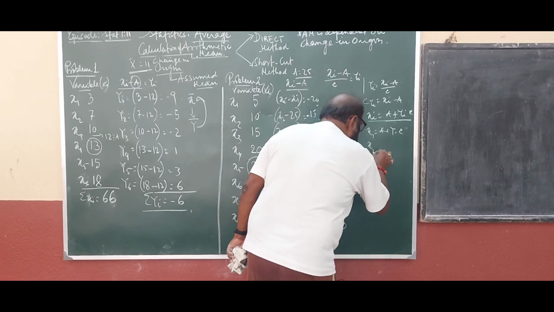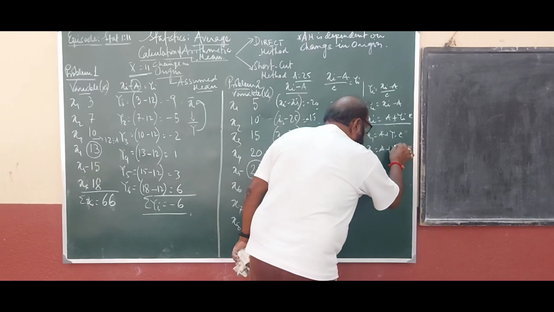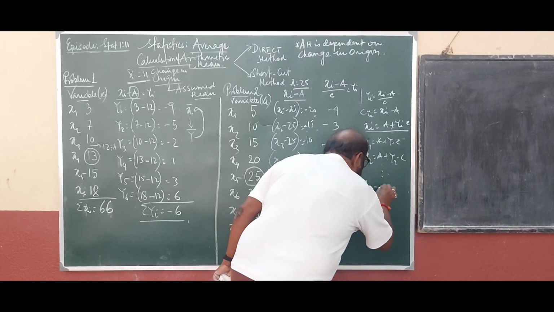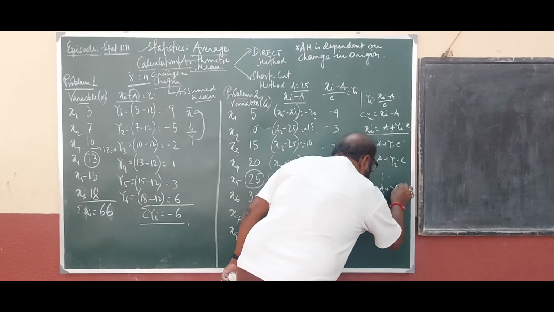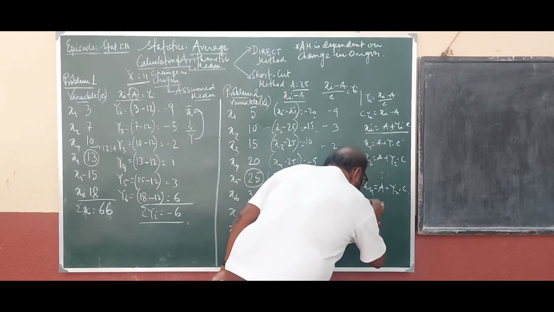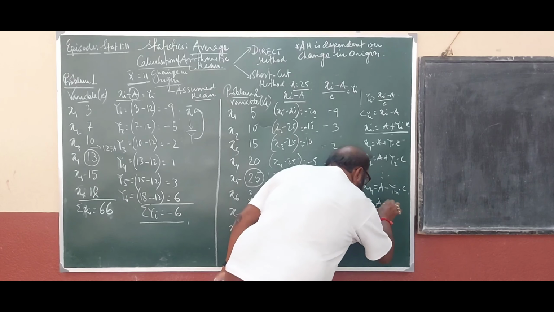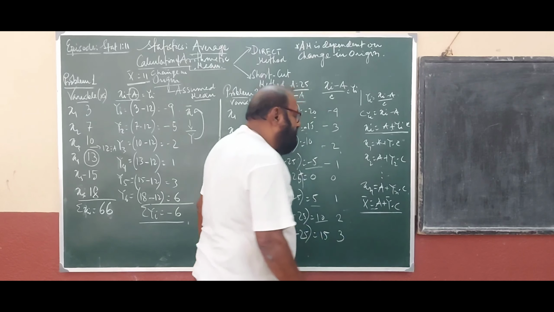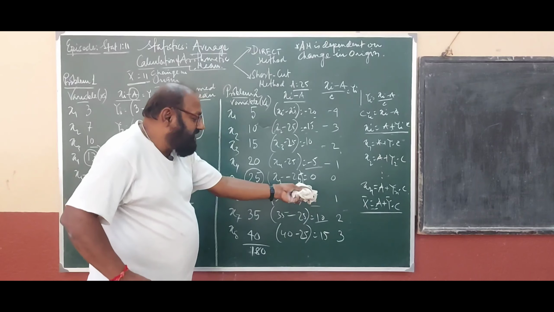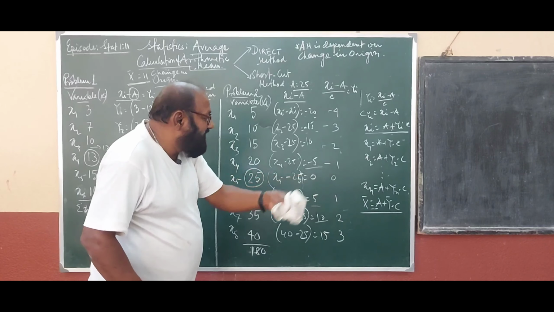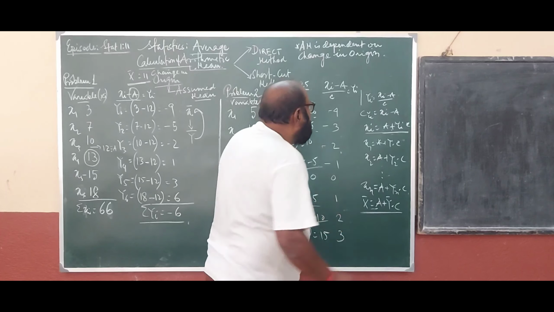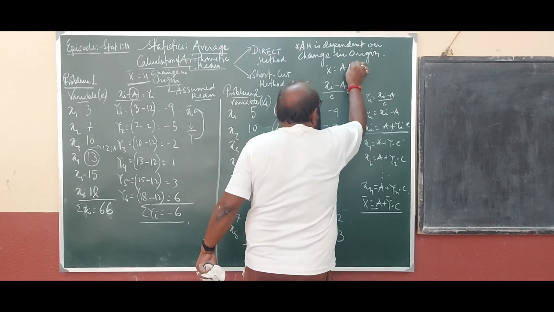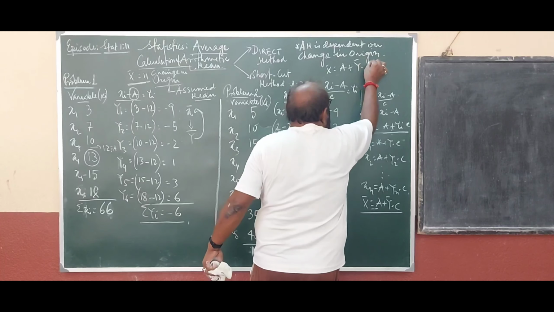In the case of x_2, it is a plus y_2 into c. In that case, x_n equals a plus y_n into c, and in the case of x bar, it equals a plus y bar into c, and that is the formula. Clear? So x bar equals a plus y bar into c.